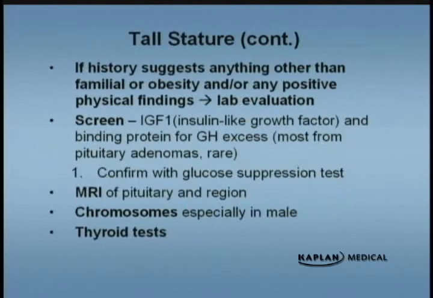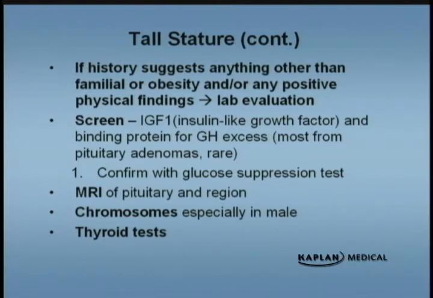The evaluation, well, typically you need to know the child's height and plot them on the growth chart. The more points, the better. You also need to know what the parents' heights are. If the parents are tall and the child is tall, most likely this is familial tall stature. Anything that suggests something different than familial or obesity, or any positive findings on physical exam, warrant lab evaluation.